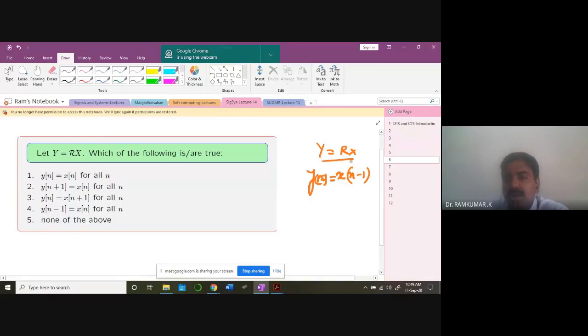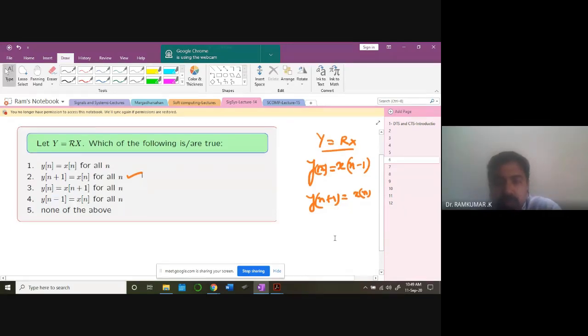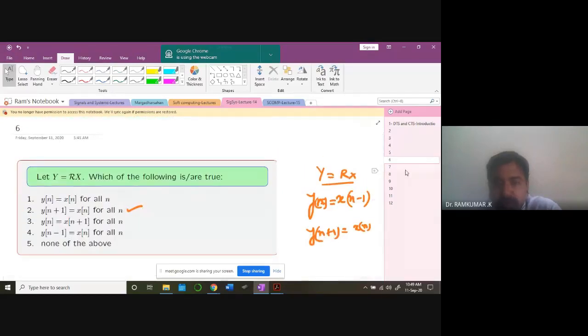So that's what this one indicates, right? Therefore, y of n plus 1 is what then? x of n. That's the second option. You agree? Everybody with me? Correct, sir. Yeah, fine. So that's the idea. So easily you can understand it.